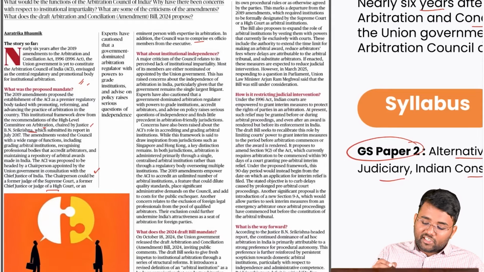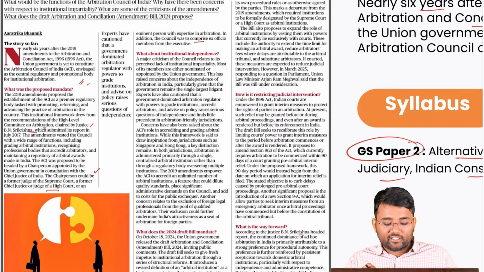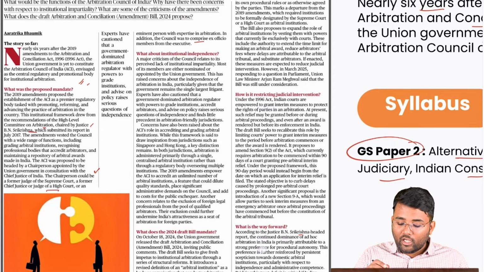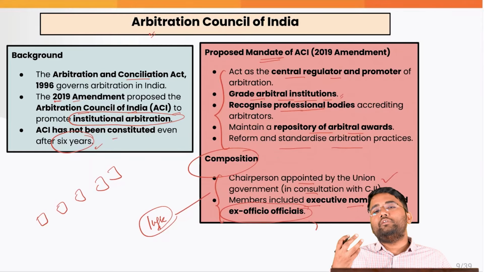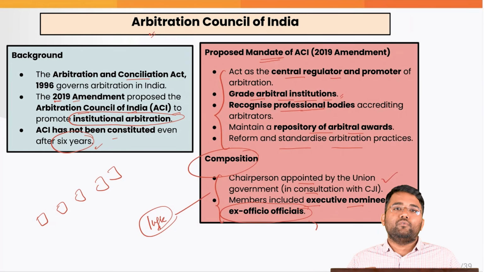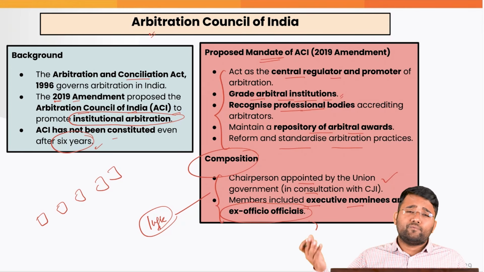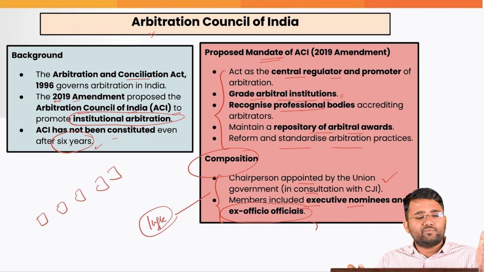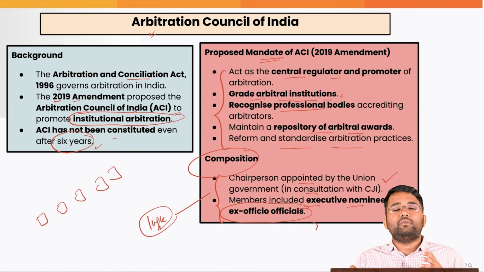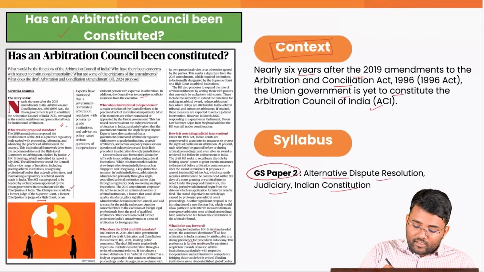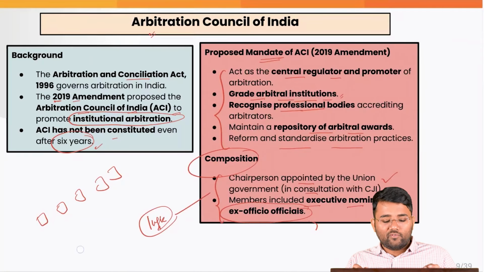Also, the B.N. Sri Krishna Committee said that the continued dominance of ad hoc arbitration in India is primarily attributable to a strong preference for procedural autonomy. That is, whatever institutions are there, they want certain autonomy related to the procedures they need to follow. For example, on what day they will meet, what is the frequency of the next cases, or what are the procedures with regard to the laying down of evidence, etc. These institutions want autonomy, and that is one of the reasons why we are also witnessing that there is still confusion and we could not see a proper Arbitration Council of India.